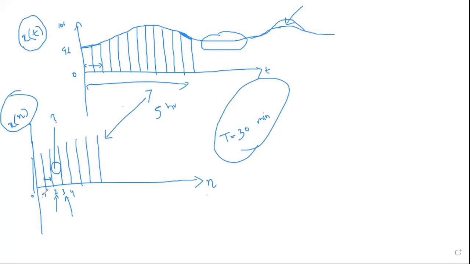Whereas in the discrete time counterpart, for the entire 5 hours, how many samples do I have? Every 30 minutes, one sample. So in total, over 5 hours, I have only 10 samples. So this needs a memory of only 10.